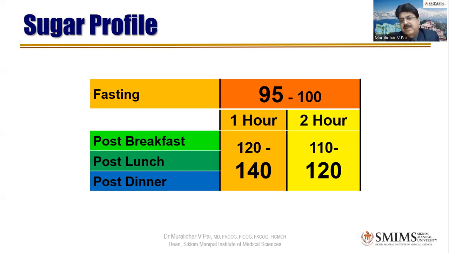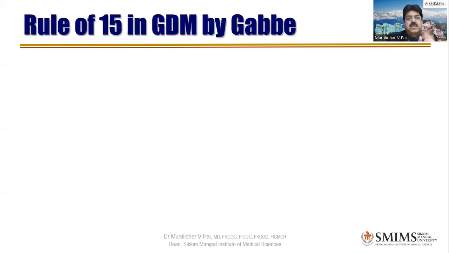Instead of complicating so much, like in Manipal, we do simply one fasting, other one always 2 hour postprandial, that is post breakfast, lunch, and dinner. Now, a very easy way to remember, if you say there are so many numbers, what shall I remember? Fasting should be 95, and 2 hours should be 120. 2 hours has got 120 minutes. So very easy to remember. That's what you are laughing at, because I used to always teach this. You must have overheard. So 95, or even if you don't want to remember this odd number, say 100 and 120. Good enough.